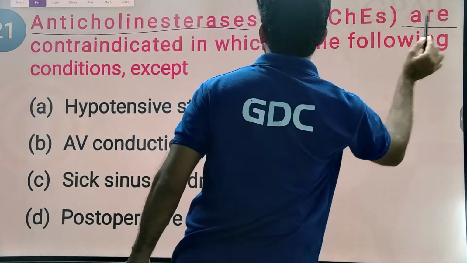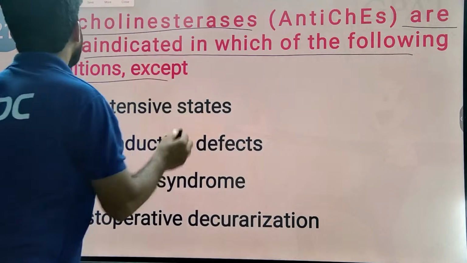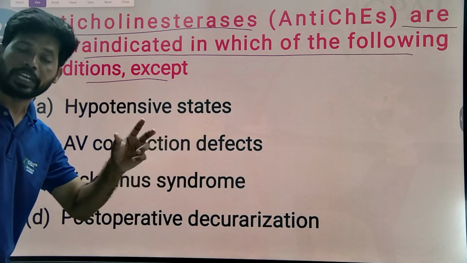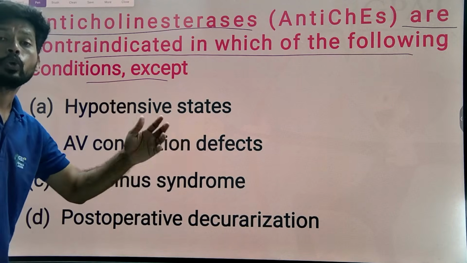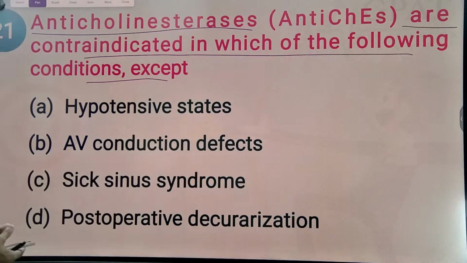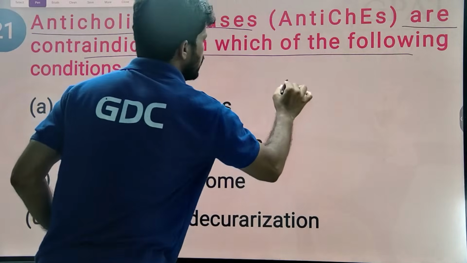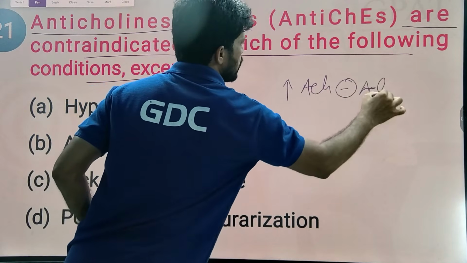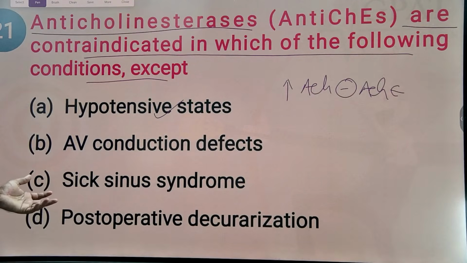anticholinesterases are contraindicated in which of the following conditions? Anticholinesterases are nothing but acetylcholinesterase enzyme inhibitors, not suitable in the following condition, contraindicated, don't use in a particular condition. Ultimately they increase acetylcholine by inhibiting the acetylcholinesterase enzyme.